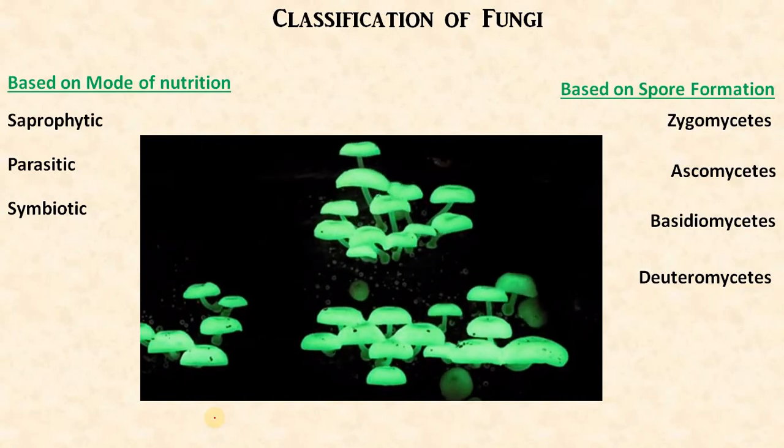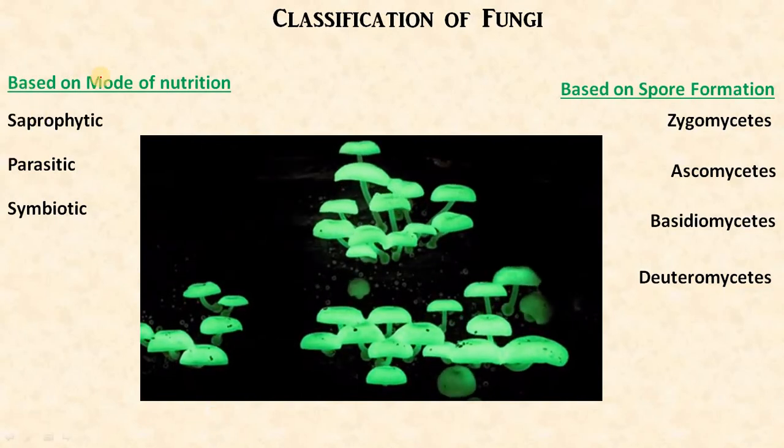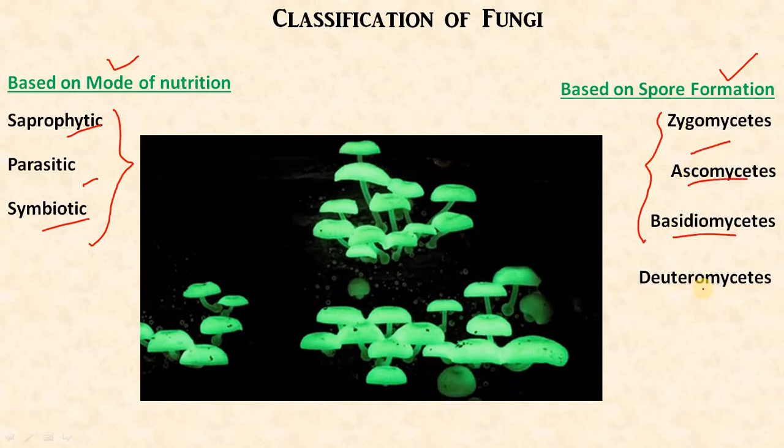Now, the classification of the fungi. The classification is based on the mode of nutrition and based on spore formation. On the basis of nutrition, they are divided into saprophytic, parasitic, symbiotic. I will come to this later on. And based on spore formation, the most important are Zygomycetes, Ascomycetes, Basidiomycetes, and Deuteromycetes.